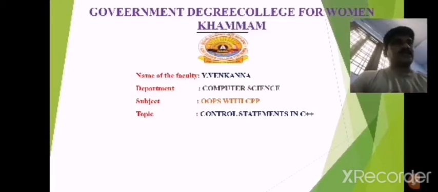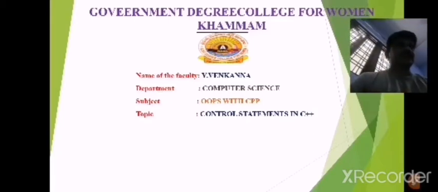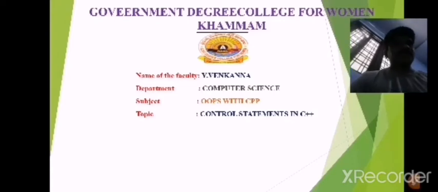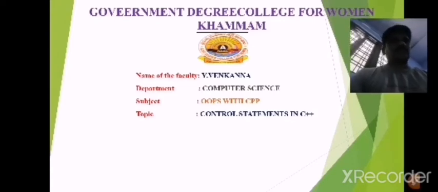Today our topic is control statements in C. In this context, we have to discuss what control structures are, what the types of control structures are, and discuss briefly each one of them.